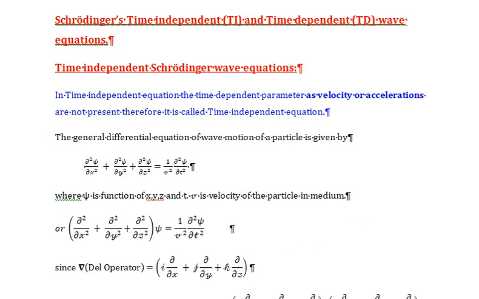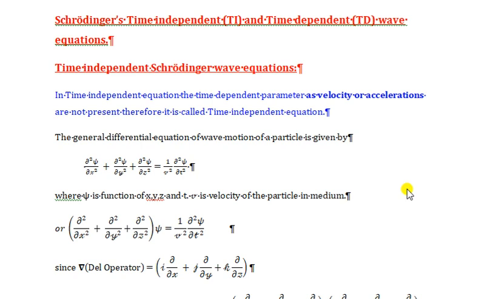Now we discuss Schrodinger's time independent and time dependent wave equations. The importance of Schrodinger equations in quantum mechanics is the same as Newton's laws in classical mechanics. Meaning Schrodinger equations are the fundamental equations of quantum mechanics. So first we derive the time independent Schrodinger wave equation. In the time independent equation, the time dependent parameters such as velocity and acceleration are not present. Therefore it is called the time independent equation.